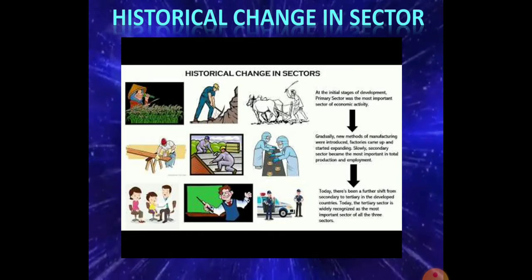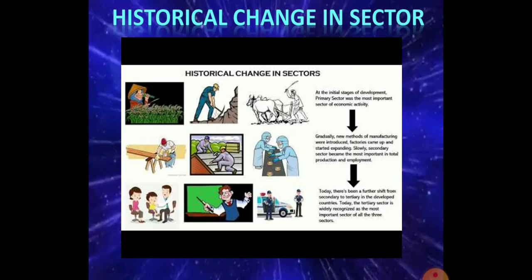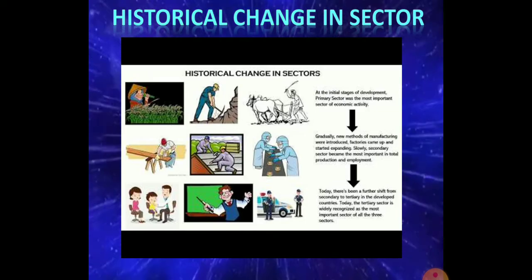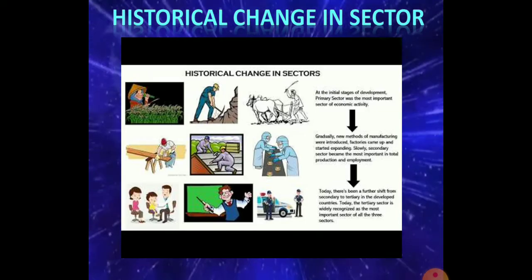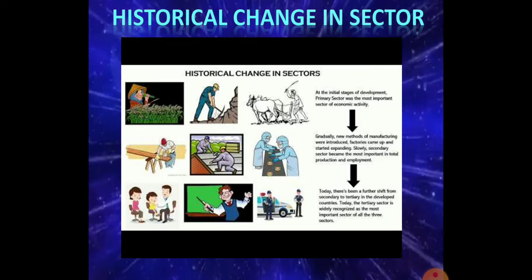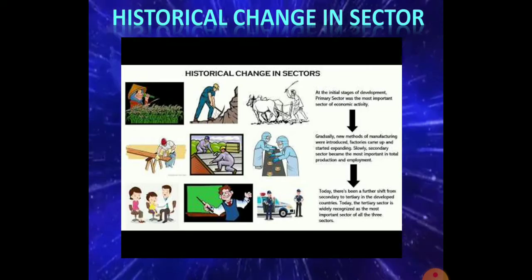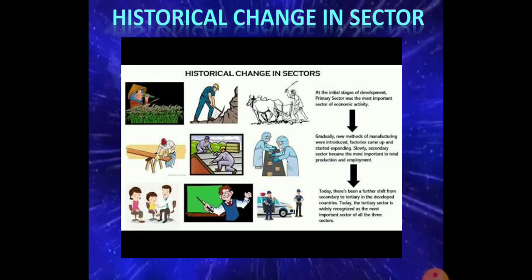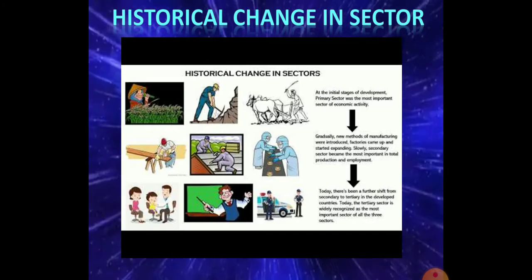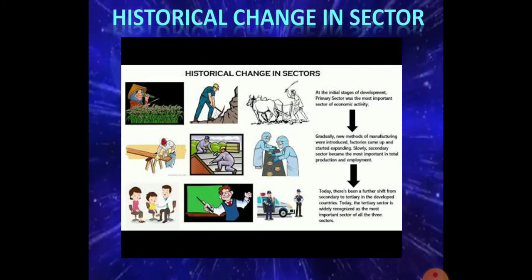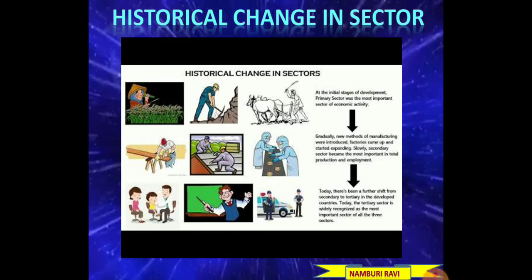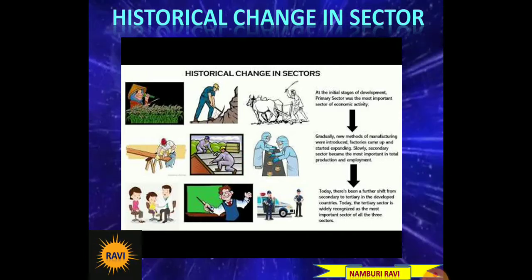But due to the developmental activities by the central government by implementing the five-year plans, there was a lot of development in the primary sector, secondary sector and tertiary sector. Thus the primary sector percentage has decreased from 80% to 55% at present, and the secondary sector and tertiary sector percentage is increasing in the GDP, which indicates the development of the economy.